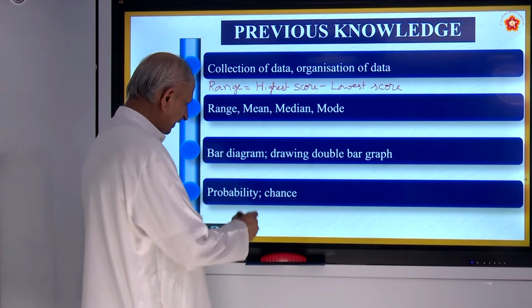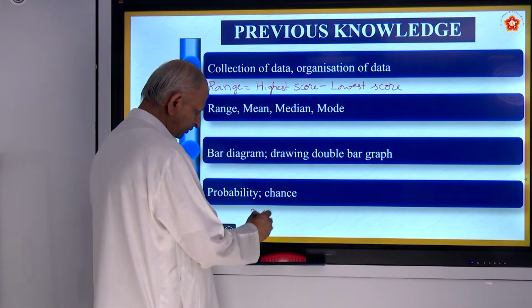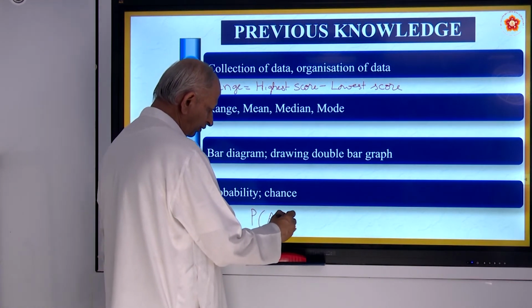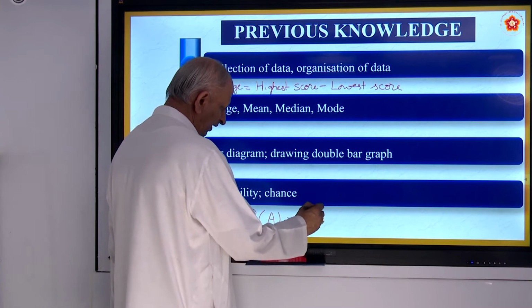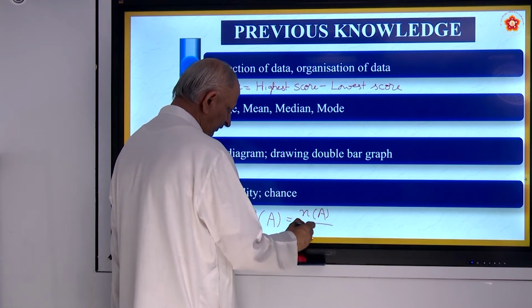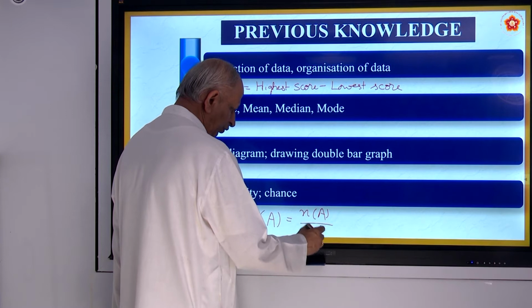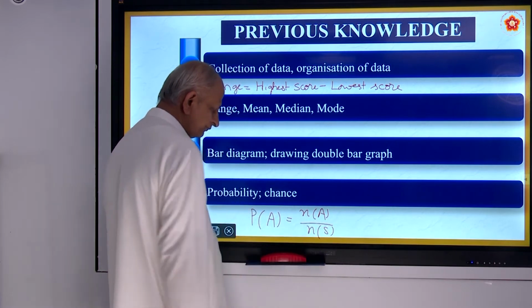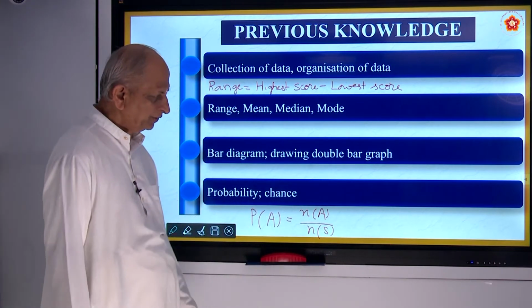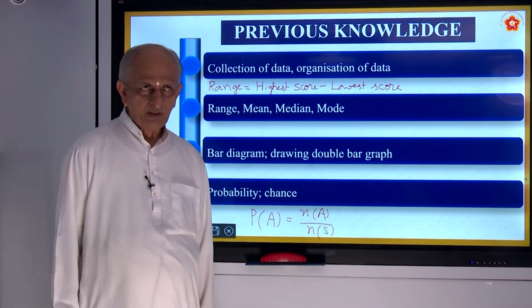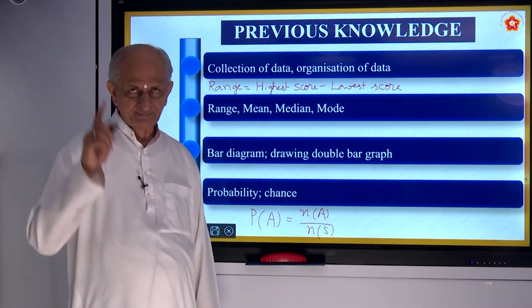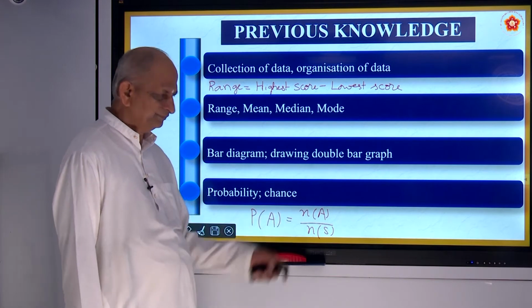Probability of an event A, we already studied earlier, is equal to the number of possible events by the total number. Suppose you are tossing a coin. What is the probability of getting head? That will be 1.